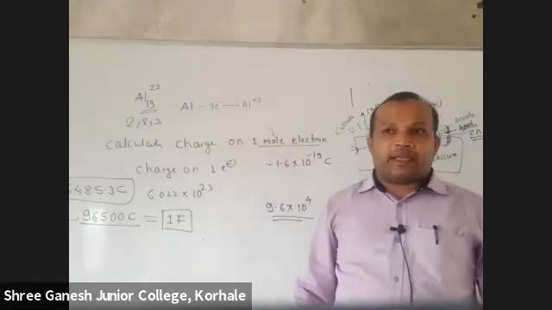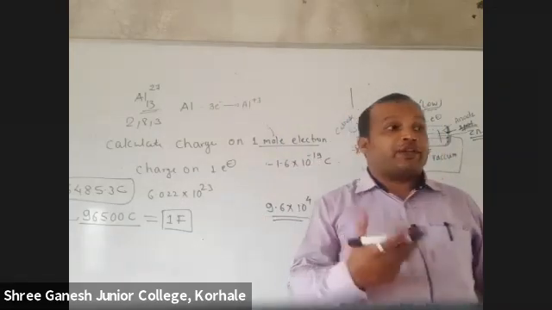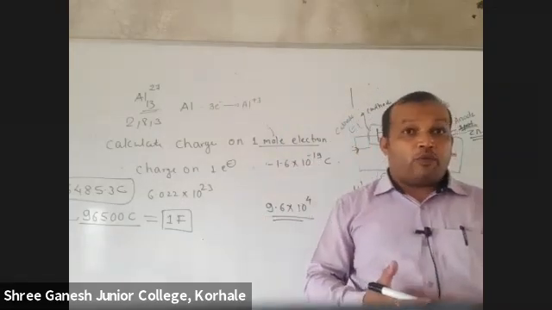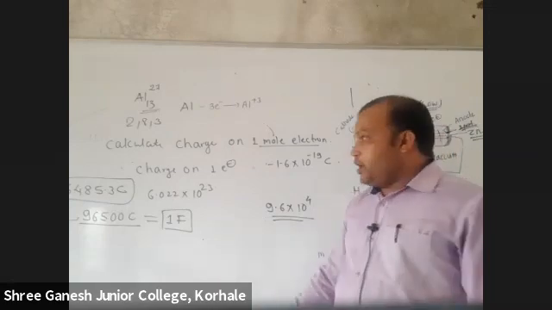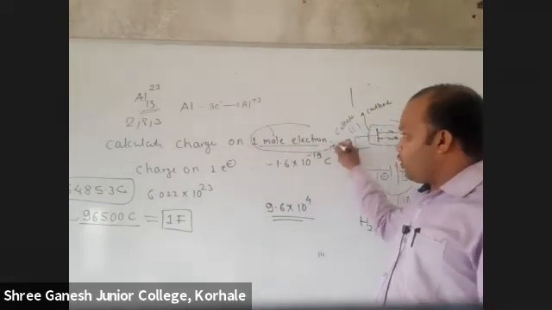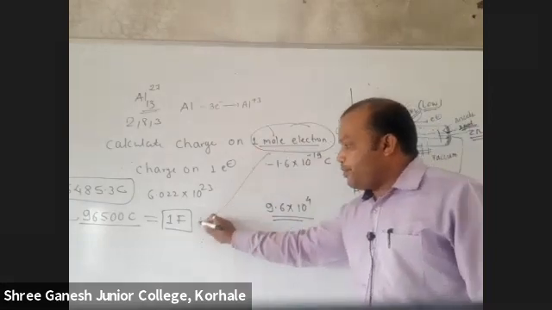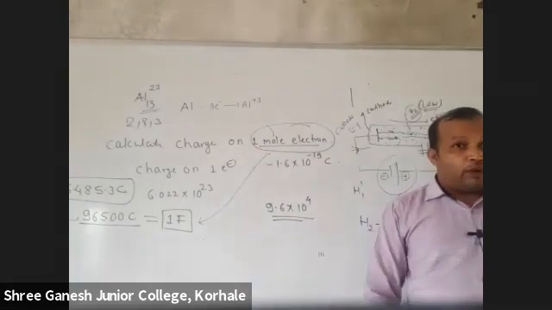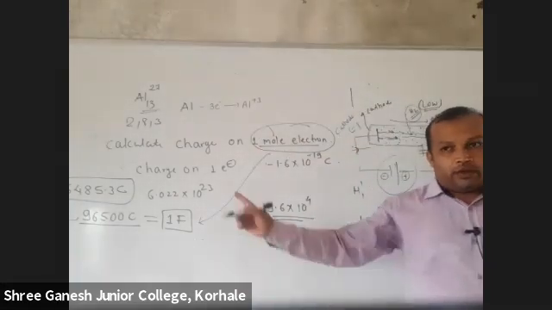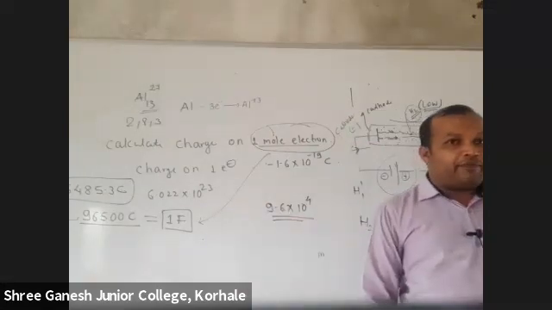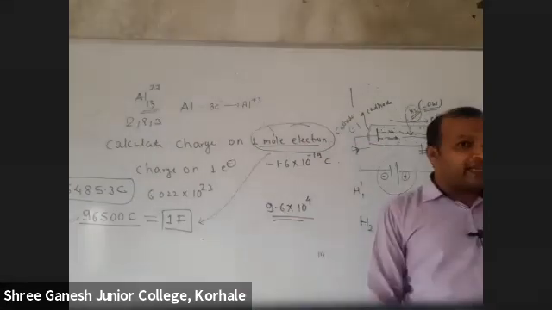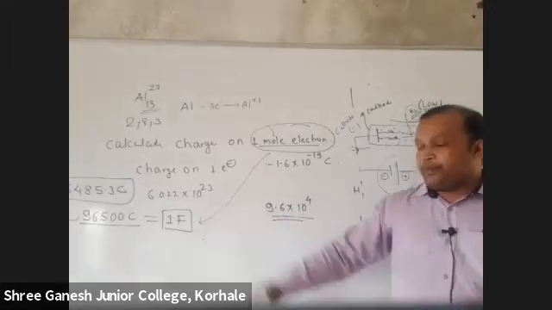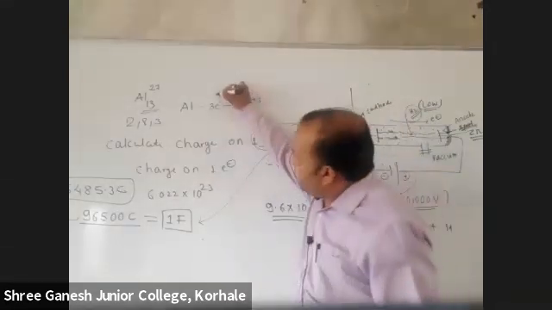So here they are asking how many Faraday of electricity is required. Here we have 1 mole electron. 1 mole electron means 1 Faraday, which is equal to 96500 coulomb. So can you read this?